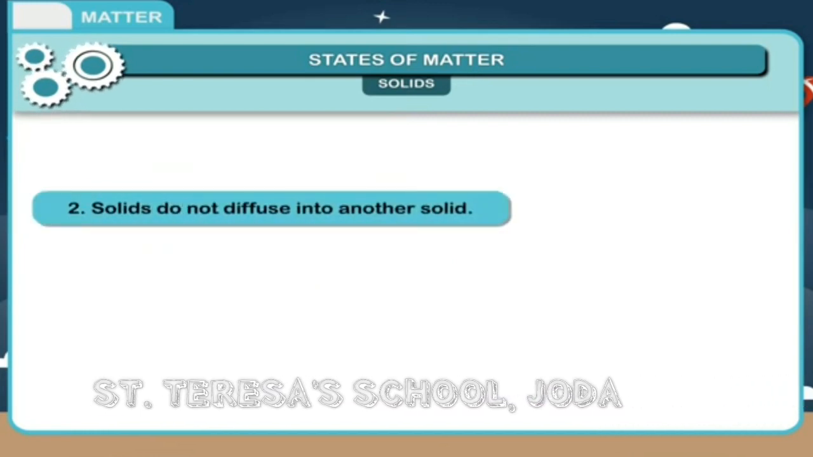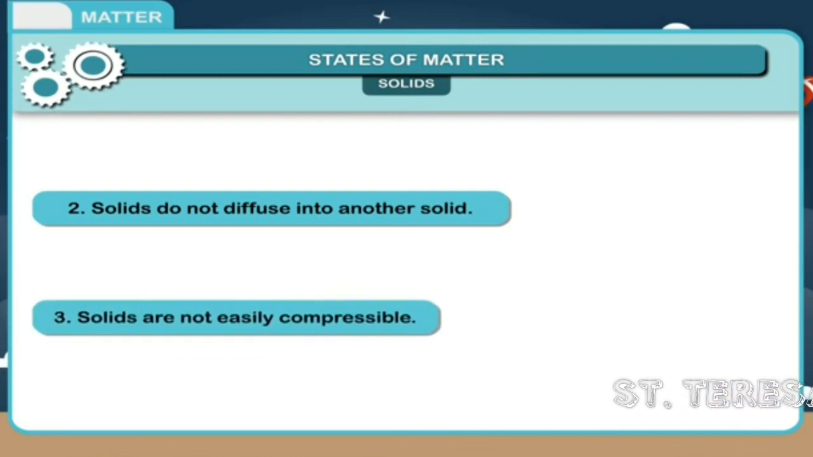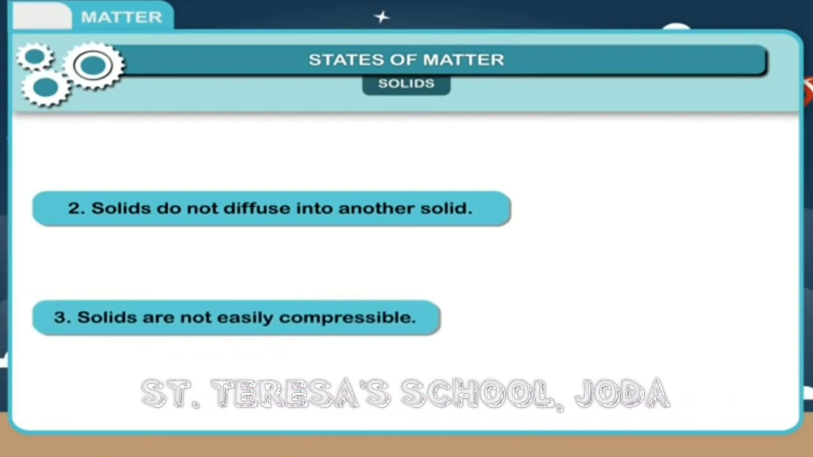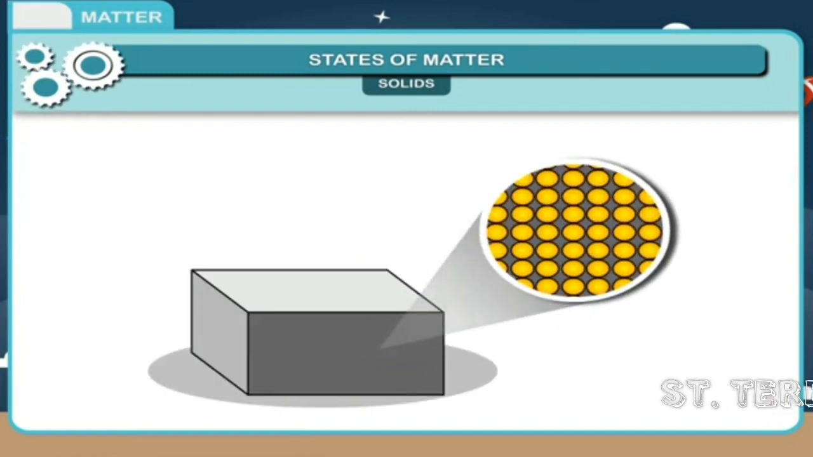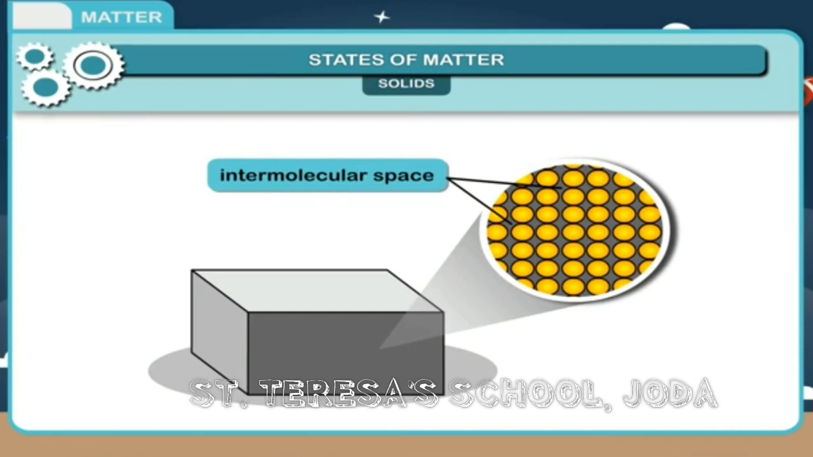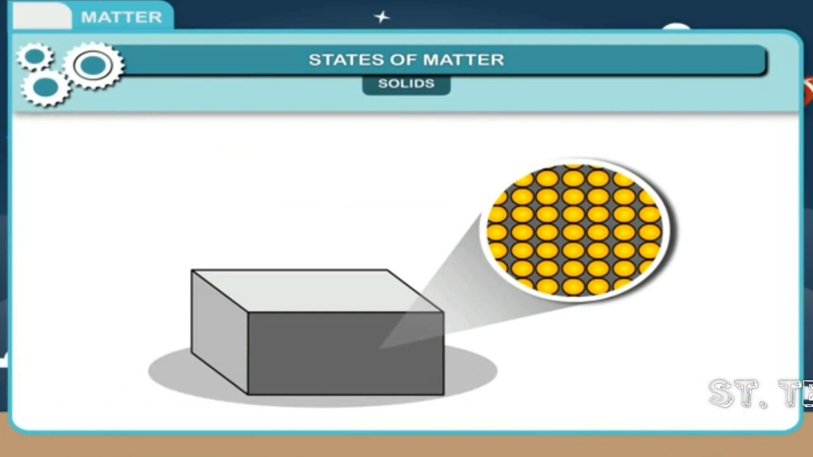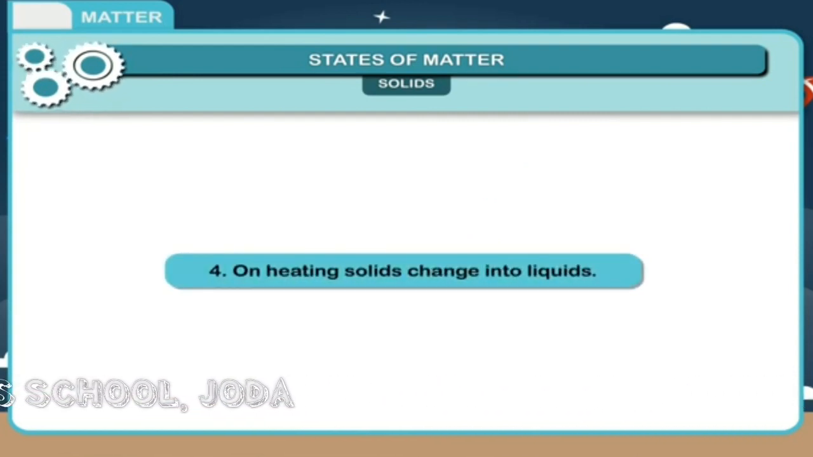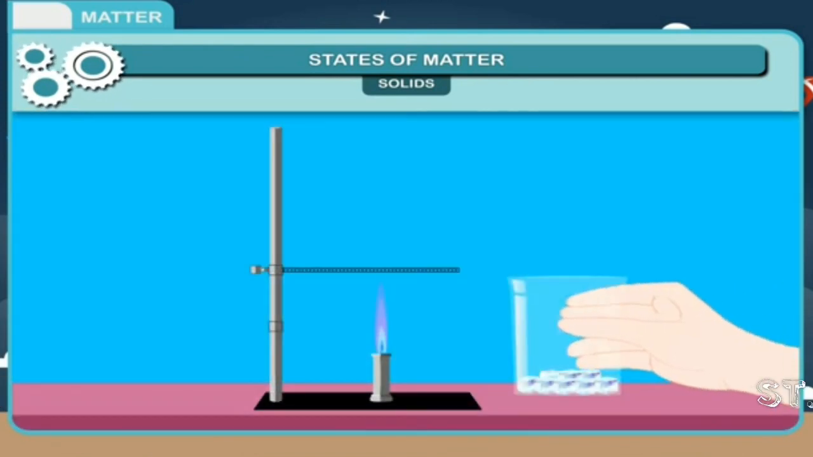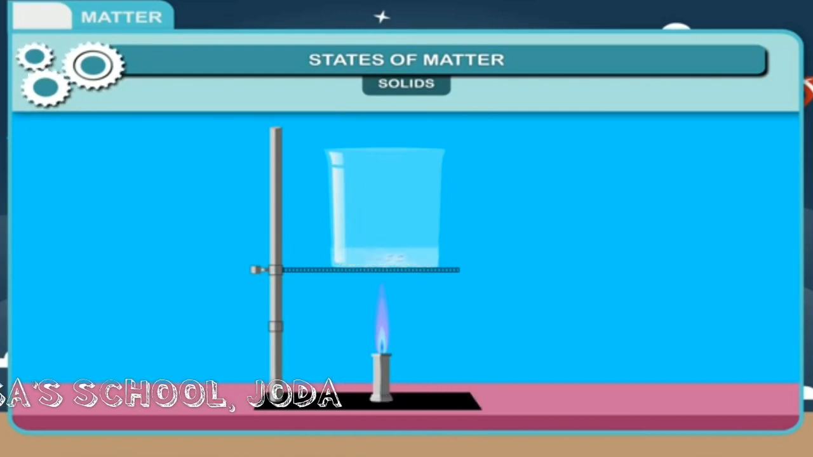2. Solids do not diffuse into another solid. 3. Solids are not easily compressible. Reason: in solid the molecules are very closely packed and intermolecular space is very less, so it cannot be reduced further. 4. On heating, solid changes into liquid. Reason: heat provides energy to molecules to overcome the intermolecular force of attraction for changing the solids into liquids.